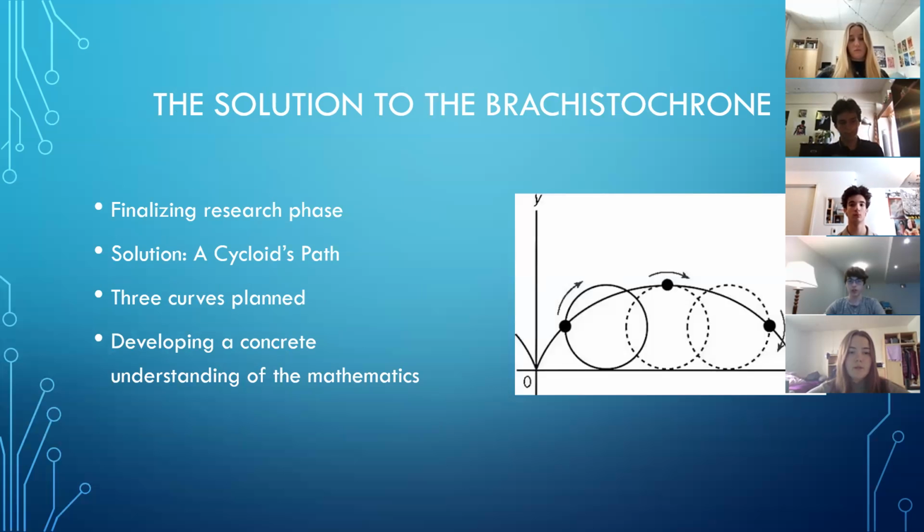Surrounding the solution to the Brachis-de-Crone curve, which is the curve used to model the path of the roller coaster's quickest descent, the group has discovered that the most efficient solution is modeled by a cycloid, which is the path of a 2-dimensional circle traveling along a 1-dimensional line while rolling.